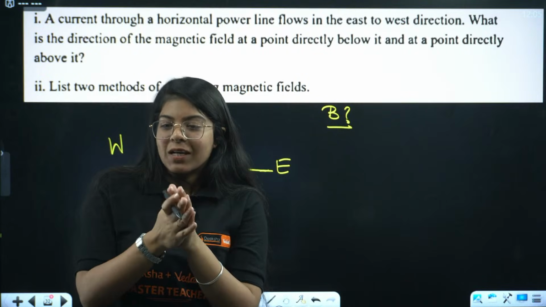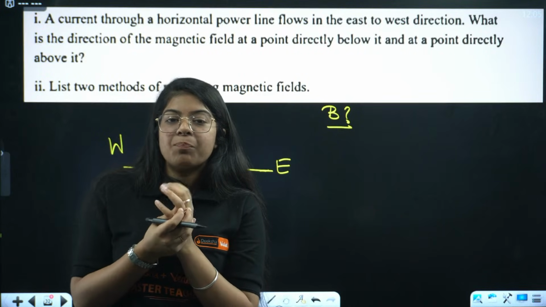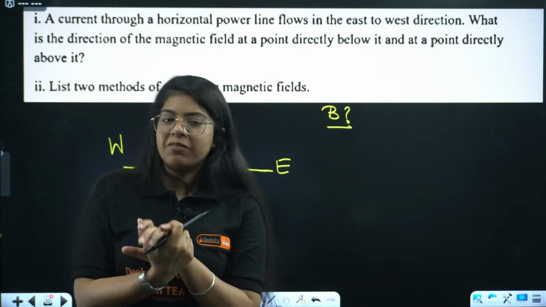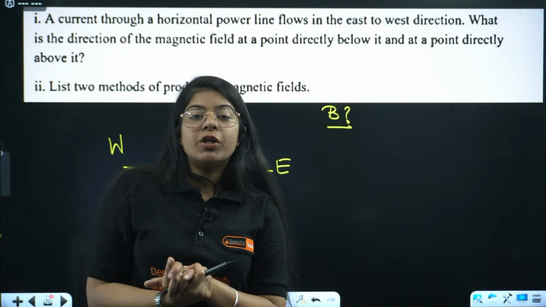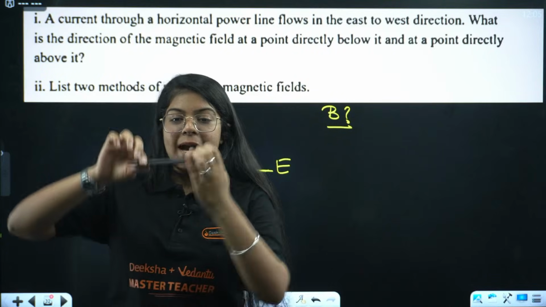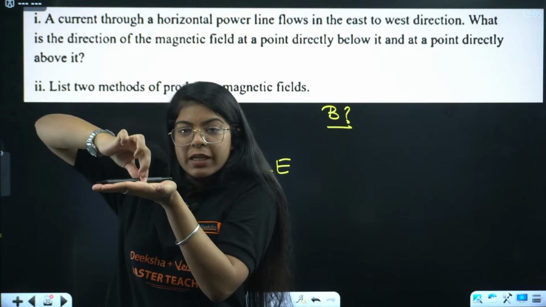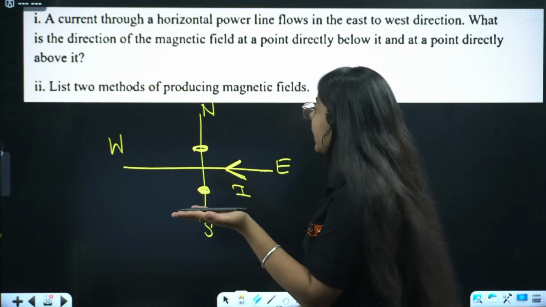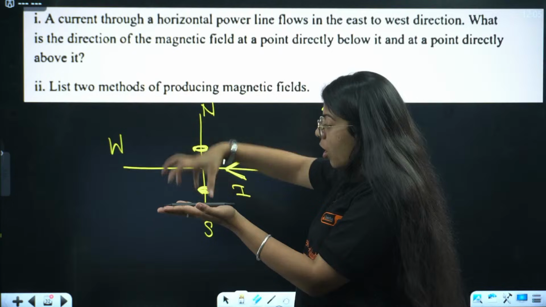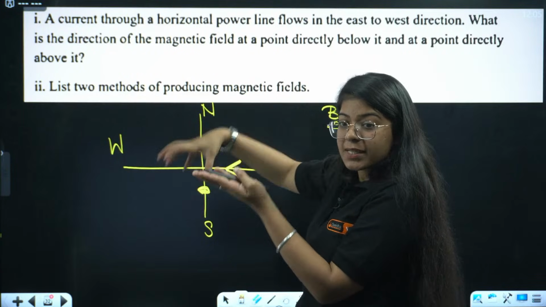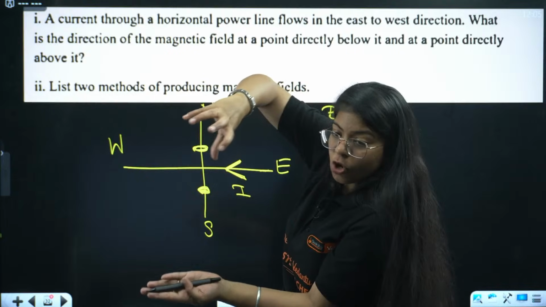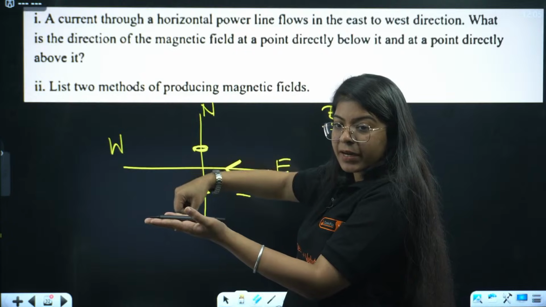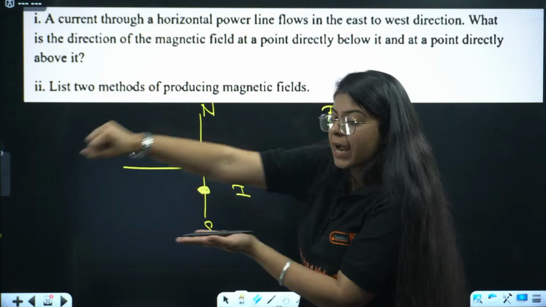Okay, listen to me. First, they probably will tell you, in this question, if you write dot, cross, inward, outwards, north, south, everything will be okay. But they have told you a current through a horizontal power line. That means the power line is placed horizontally on a plane, right? When the power line is placed horizontally, the above will be this. North will be here. Very carefully, see it, listen to me. Like this, north will be here. But if you place it horizontally, the north will go here, behind my hand, right? North, south, east and west.